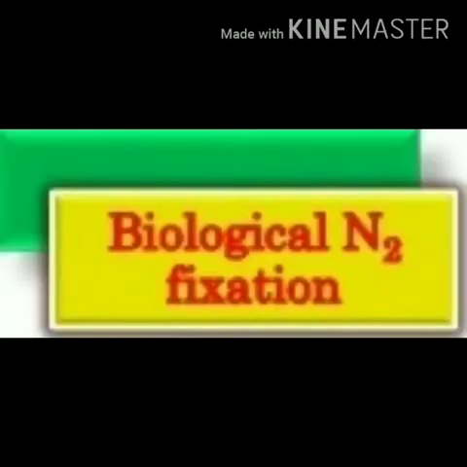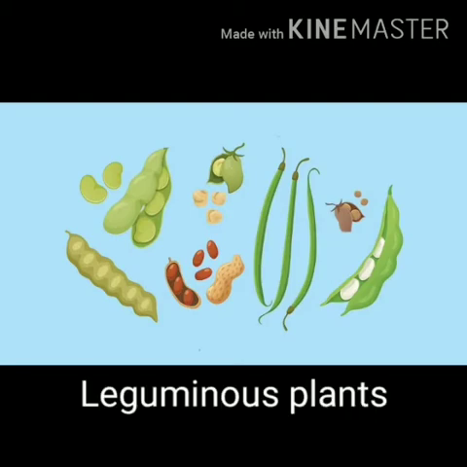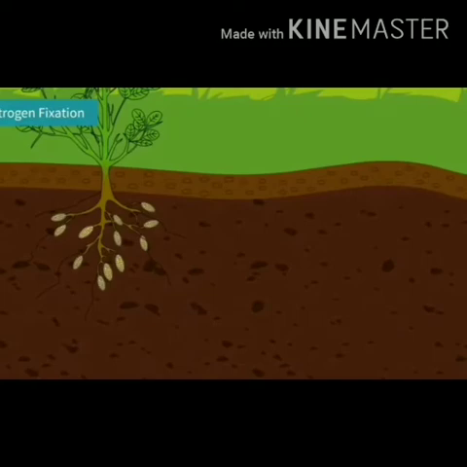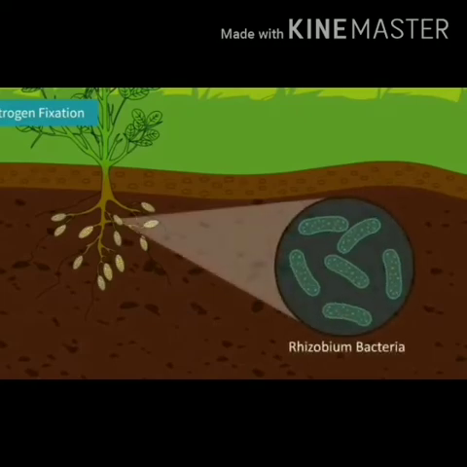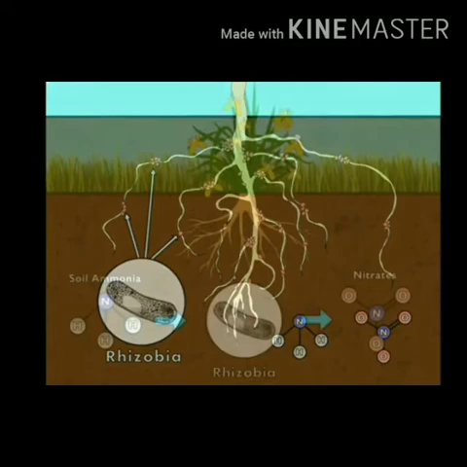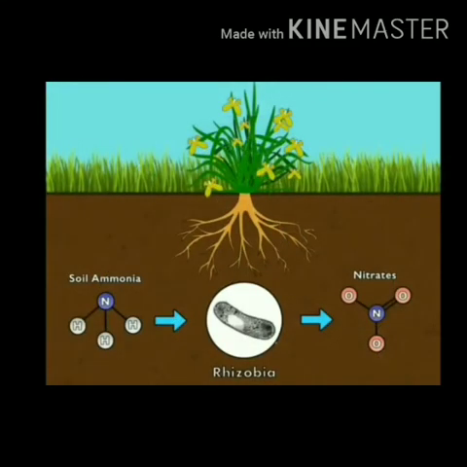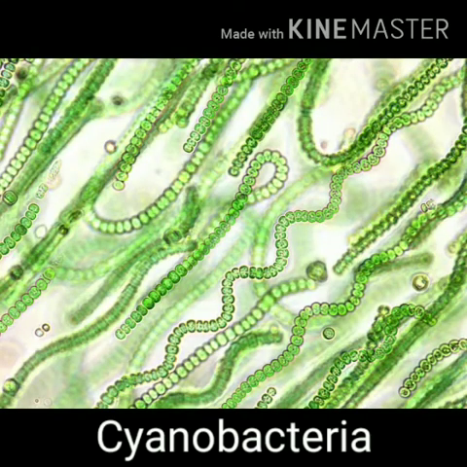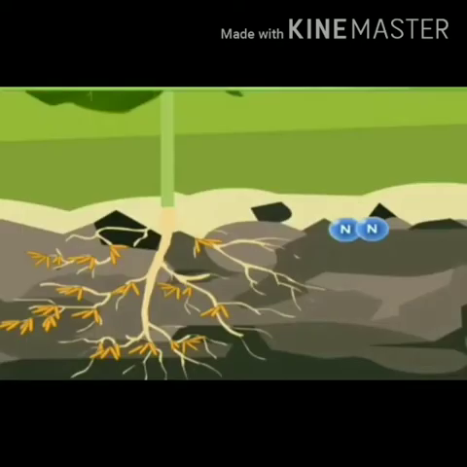Second is biological nitrogen fixation. Some leguminous plants like peas, beans, pulses contain rhizobium bacteria in their root nodules. These bacteria can take atmospheric nitrogen and convert it into nitrogen compounds. Some cyanobacteria also fix atmospheric nitrogen into nitrates.